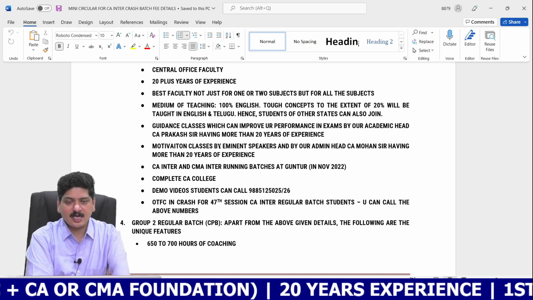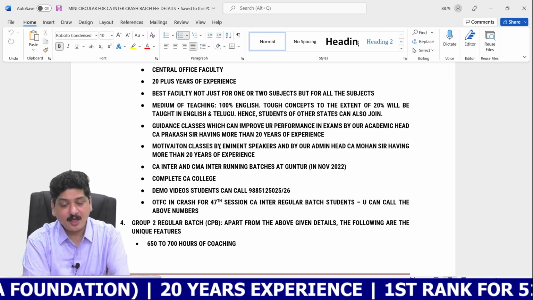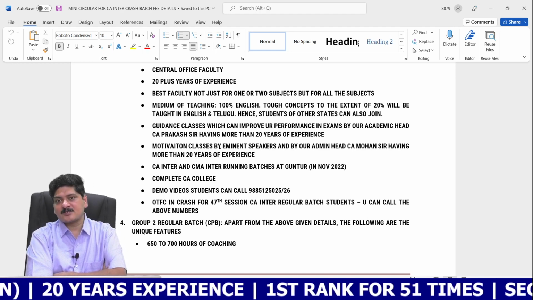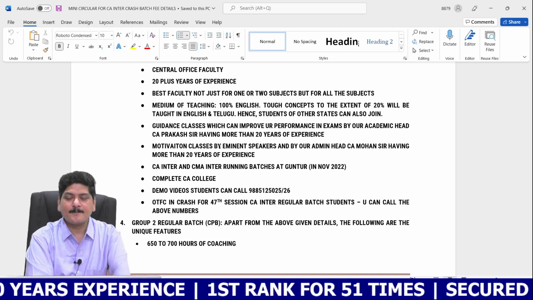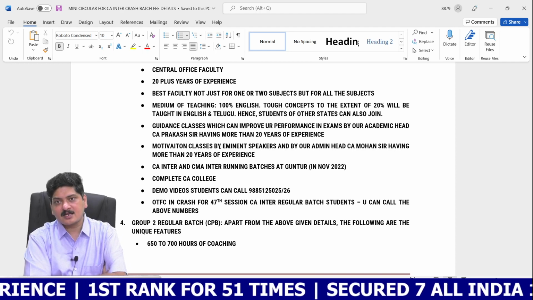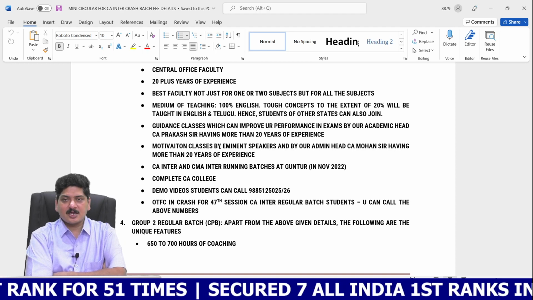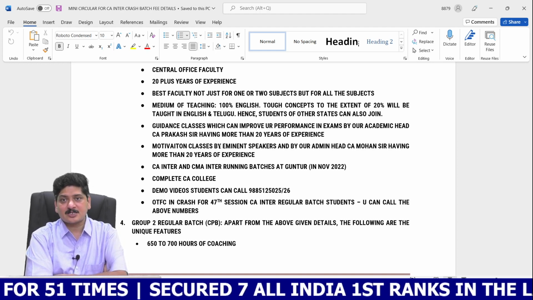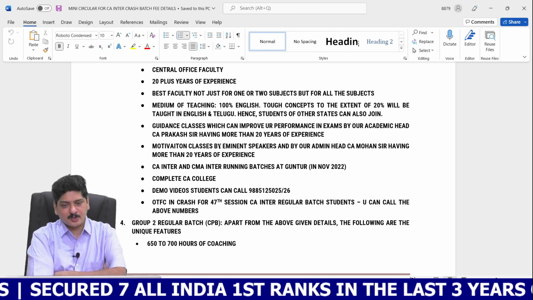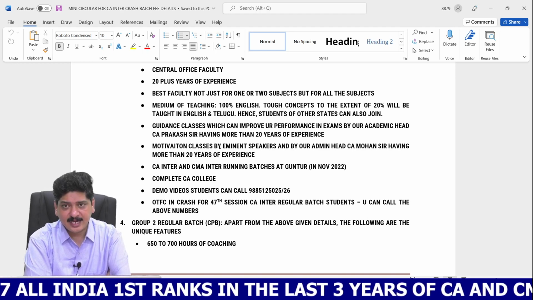We used to have CA Inter 47th session regular batches 1, 2, 3, 4, 5, 6, 7, 8. 8 regular batches for CA Inter and 1 or 2 regular batches for CMA Inter, exclusive batches. So in addition to 8 CA Inter regular batches, we have 1 CMA Inter exclusive batch. In addition to that, in June 2022, we started CA Inter Group 1 crash batch and Group 2 crash batch and Group 2 regular batch as well. And again in August 2022, we started Group 1 crash batch and Group 2 crash batch for CA Inter.